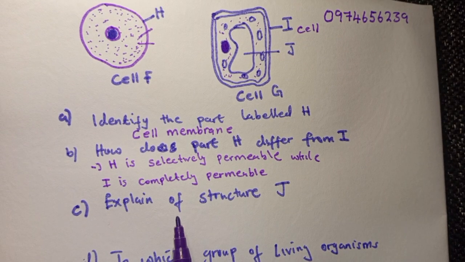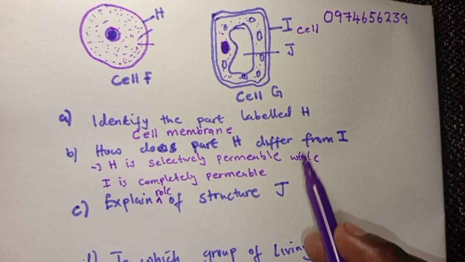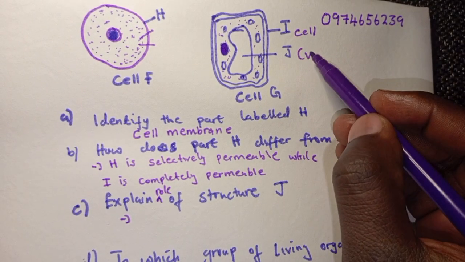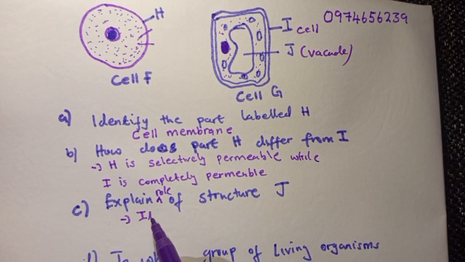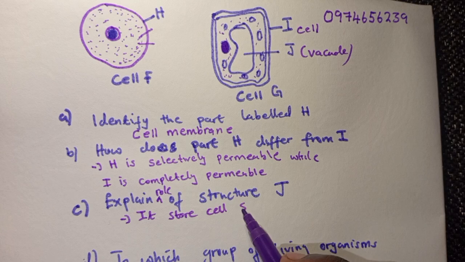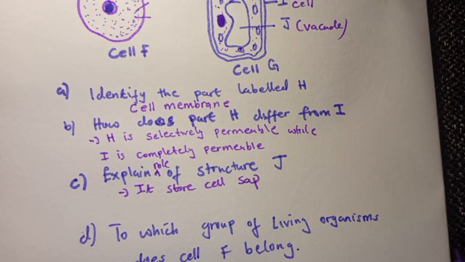Explain the role of structure J. So structure J, that is the vacuole. It stores cell sap.